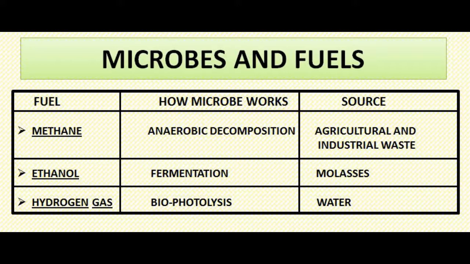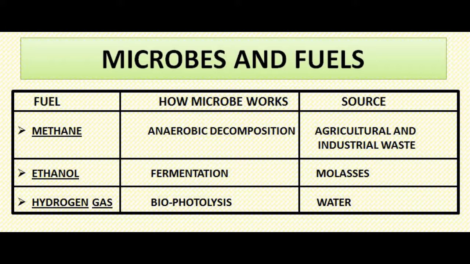As we know by now, microorganisms need a certain source and then they convert the source into some product. Methane can be obtained from agricultural waste, for example, grasses, sugarcane and many other things. And how is it obtained? The process that the microorganism uses is called anaerobic decomposition.